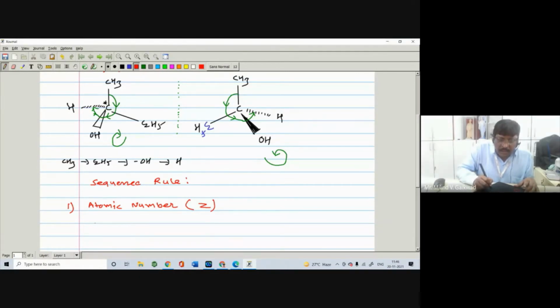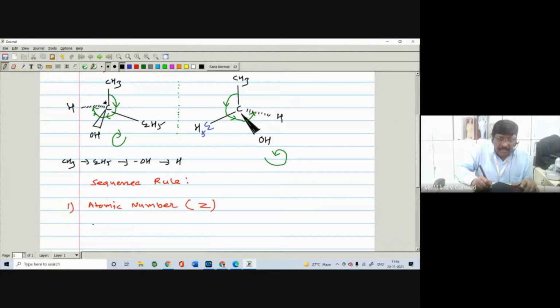Then firstly you have to find out the atom which is directly attached to the asymmetric carbon atom. So in the above case you will see that in methyl, carbon is directly attached, in ethyl also carbon is directly attached, in OH oxygen is directly attached, and H is directly attached. The atom which has the highest atomic number gets the first priority.